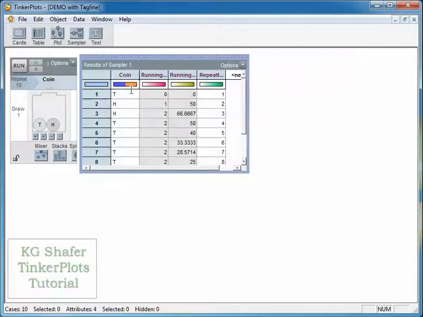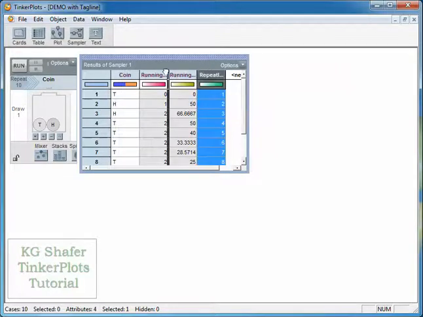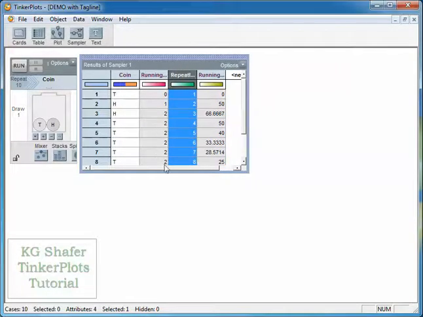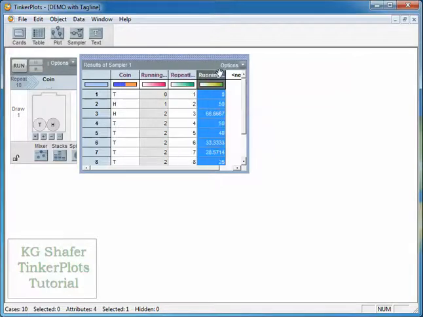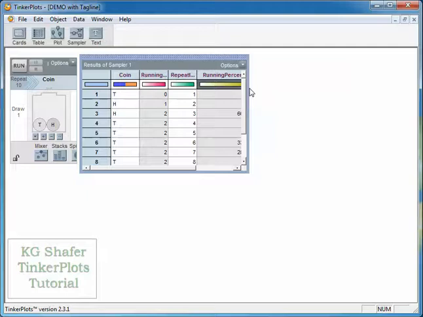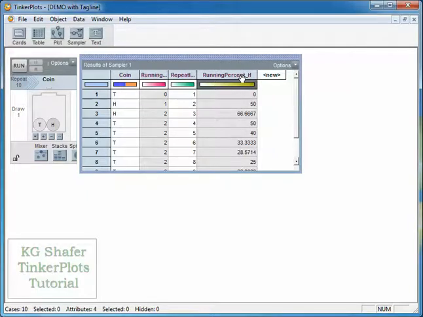this table. My first flip was a tail. My running count is 0, and the percentage is 0. Heads, 1. Okay, now it's 50. Heads, 2 heads out of 3, that's 66. Let's move this over so we have our fractions right next to each other. So students should be seeing that this fraction is what's producing this value here. Okay, so we're looking at the running percent, but we have to make sure students know how we're getting there.